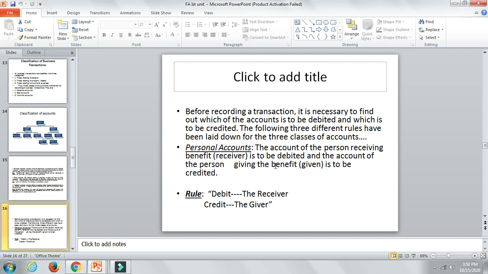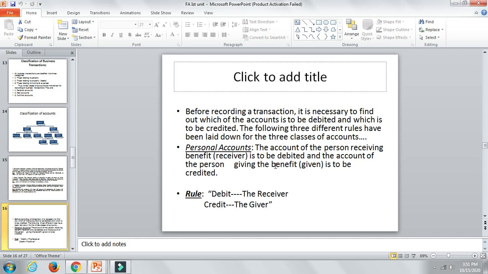One is receiving something and another is giving something of equal benefit. Suppose I am purchasing some pen. If I am purchasing a pen, I am going to give an equal amount of rupees in return, that is 10 rupees, something like that.